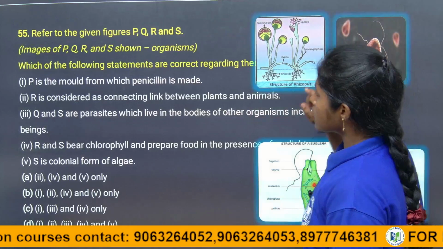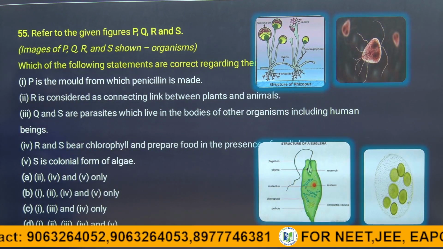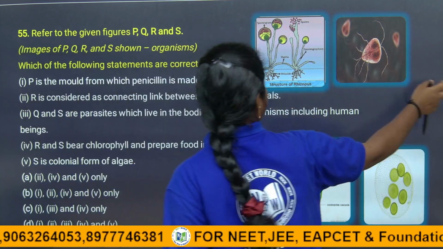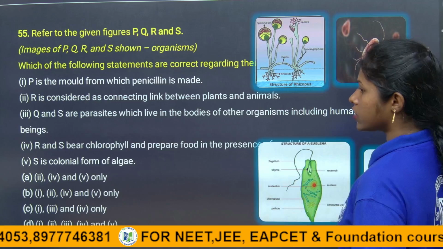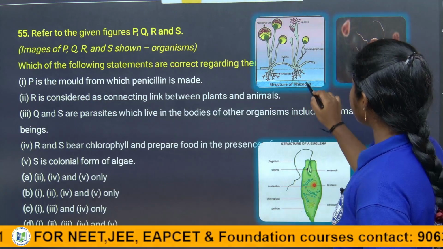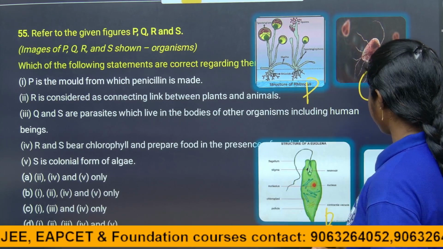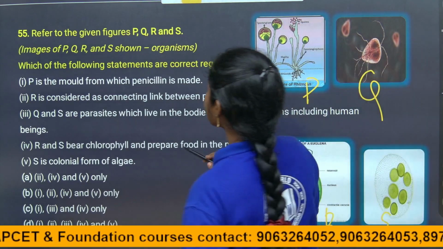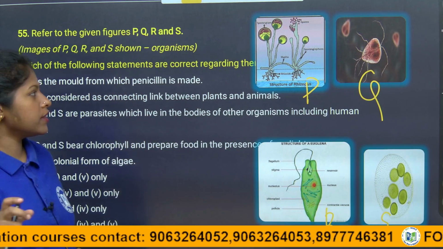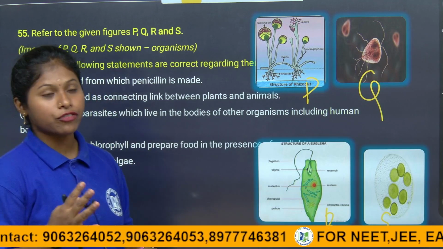Okay. So here is the 55th question, children. Here they are saying, refer to the given figures P, Q, R, S. Here it is P, here it is Q, here it is R, and here it is S. Which of the following statements are correct regarding this question? They have given pictures of some organisms, and according to this, we have to identify the correct statement.